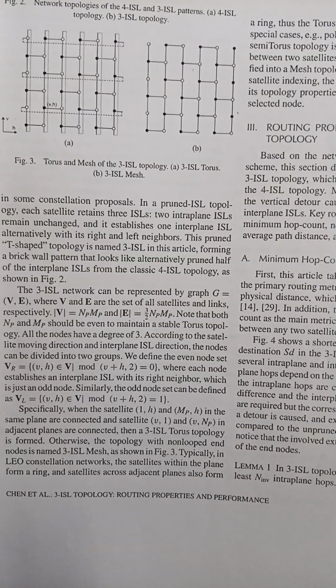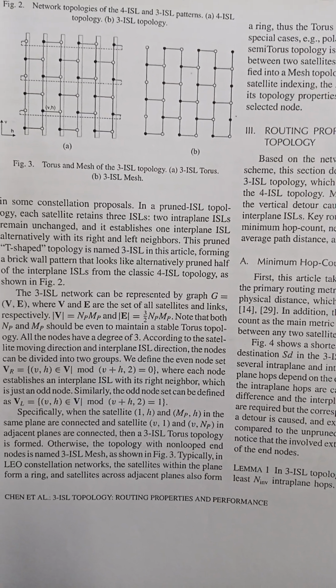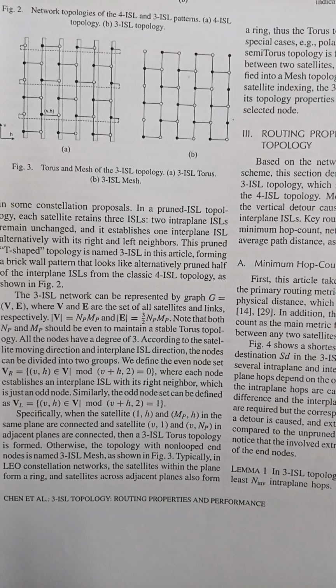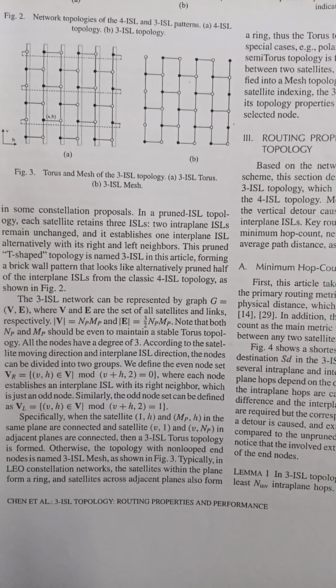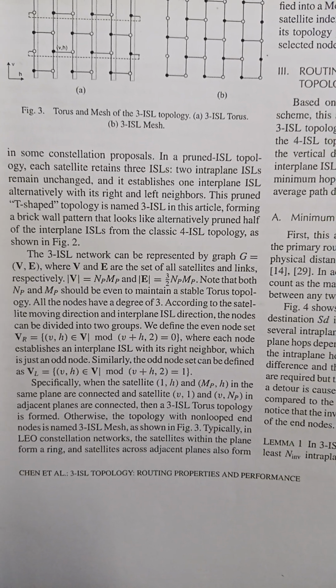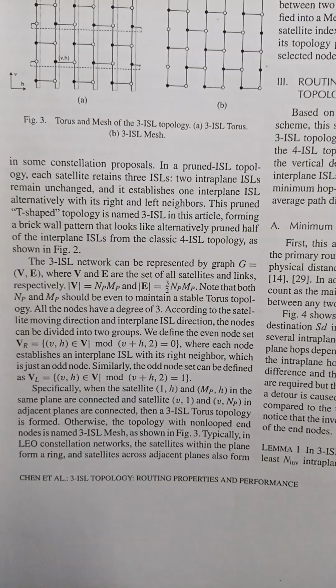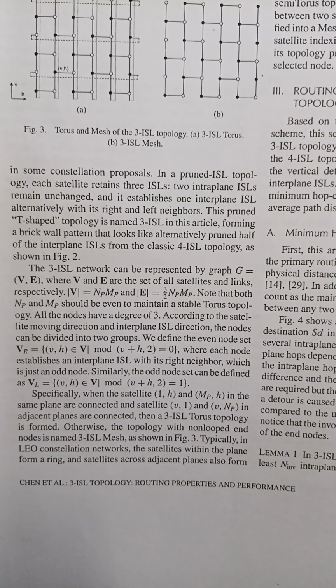Specifically, when satellites (1, h) and (M_P, h) in the same plane are connected, and satellites (v, 1) and (v, N_P) in the adjacent planes are connected, then a 3 ISL torus topology is formed. Otherwise, the topology with non-looped end nodes is named 3 ISL mesh.